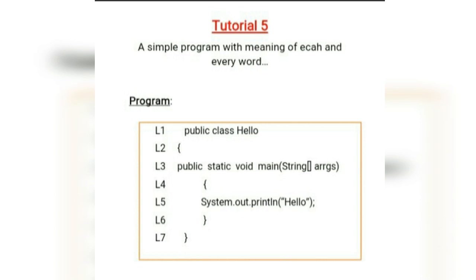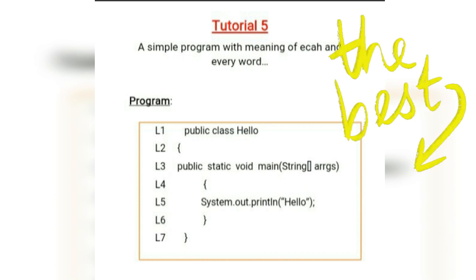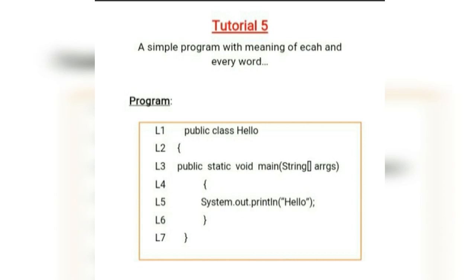Now my dear friends, here I have taken a simple Java program of line 7. Compare this program with some earlier languages like C and C++, where it includes the header files, but in Java there are no header files. It directly starts with the class name. That means the code complexity in Java is less compared to C++ and C. So now let's see the meaning of each and every individual word. So my dear friends, let's begin.